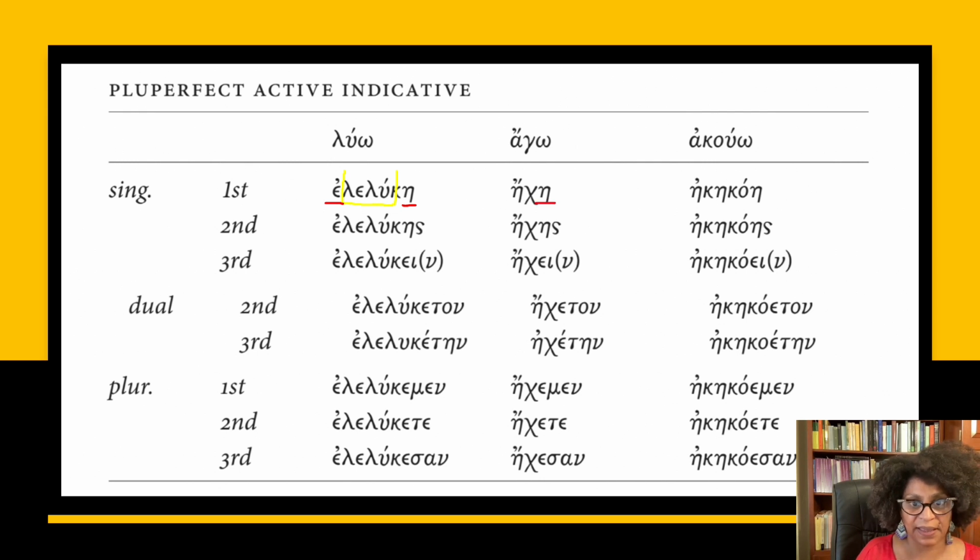E is e. Ake ko a. So we would lengthen the vowel in the augment, and we have our personal endings. Is, e, etc. So this is how you produce the pluperfect active, the past tense of the perfect in Greek.